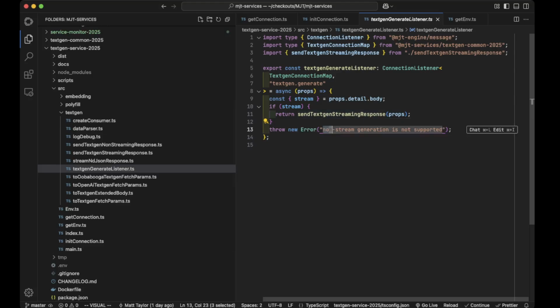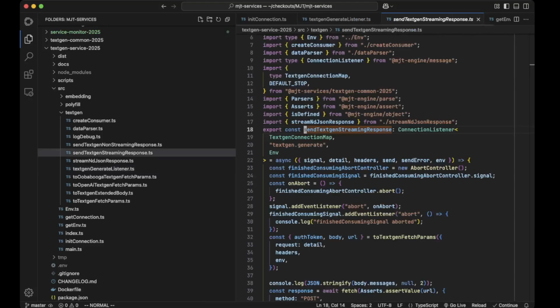At some point I'll do it, but for now I'll just throw a new error. And one nice thing to say is that I have done the error handling. I have put a lot of thought and time and effort into error handling. So you just throw an error here, and the actual error, including stack traces and all that sort of stuff, does get elevated to the client. So the client can see the error that's happening on the back end, and I can know what the problem is. That's one thing I did spend some time on.